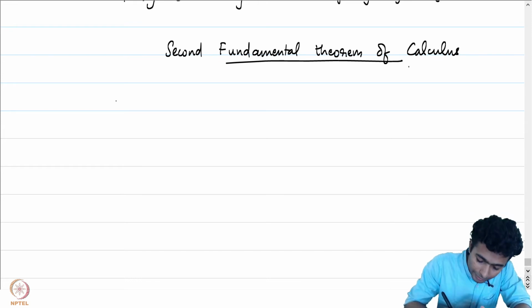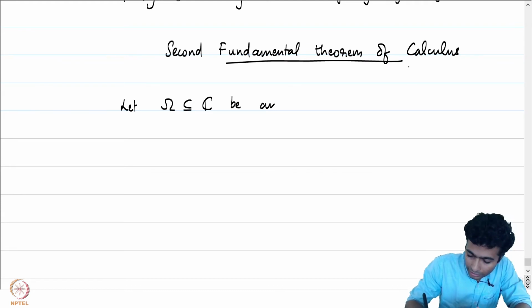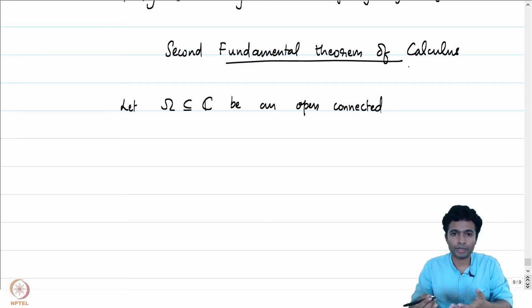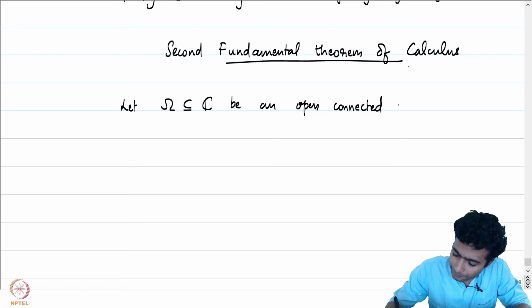Let me write down the statement. Let omega contained in C be an open connected subset. This is what is usually referred to as a domain or a region in many textbooks.